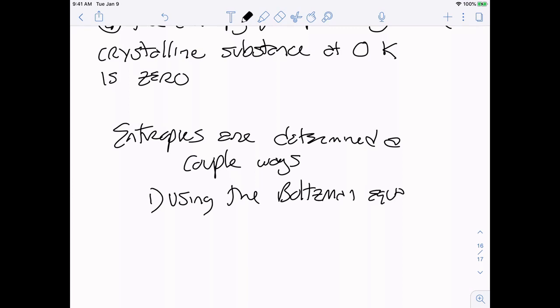And then the second way is actually experimentally, and generally it's determined using heat capacities. We're not going to calculate it in either one of these ways. I just want us to be aware that we can determine entropy versus just entropy changes. From those entropies, however, we can then calculate our entropy change. So experimental data.